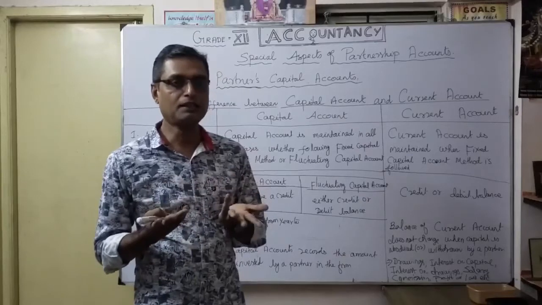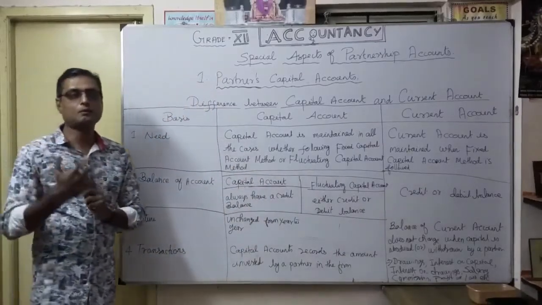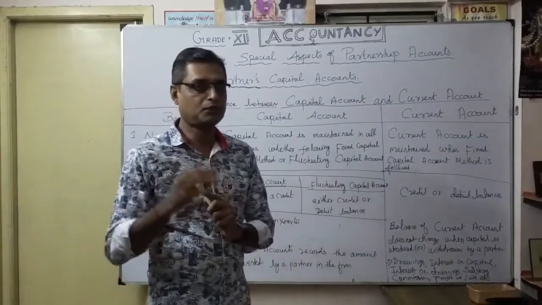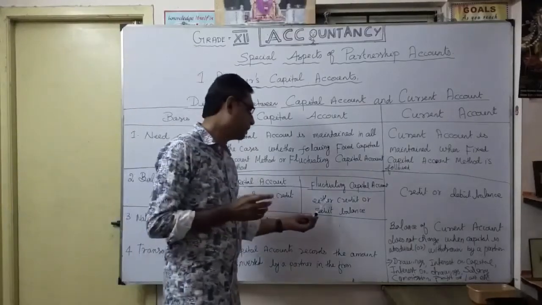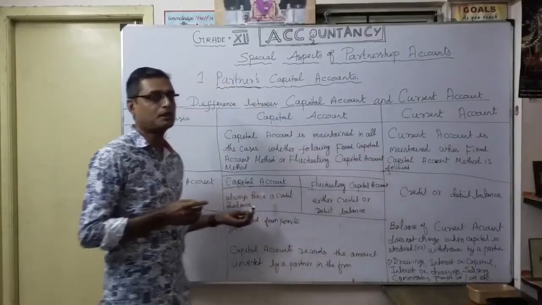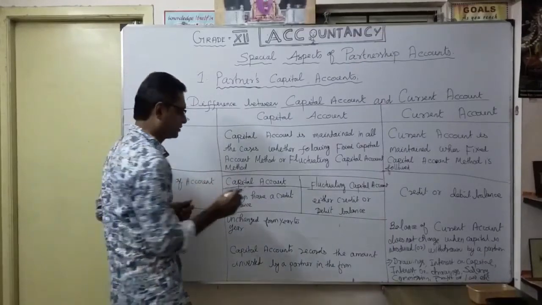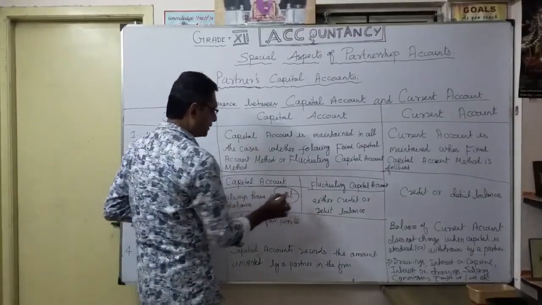A credit balance is favorable. A debit balance means the partner has to pay money to the firm. So under the fluctuating capital account, it may be either credit or debit balance. But in the fixed capital account method, it is always a credit balance only. No question of debit.